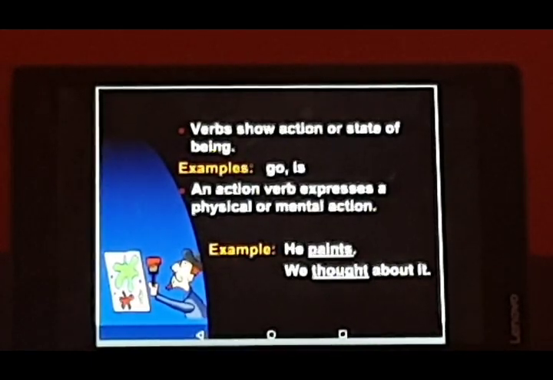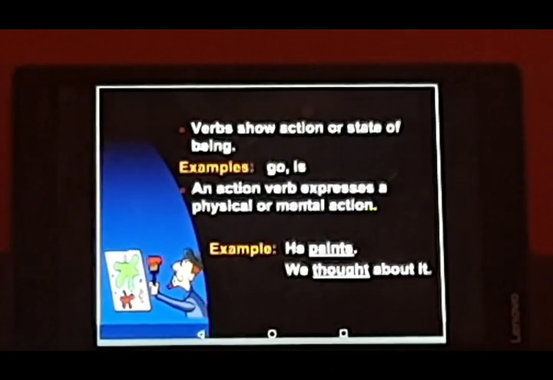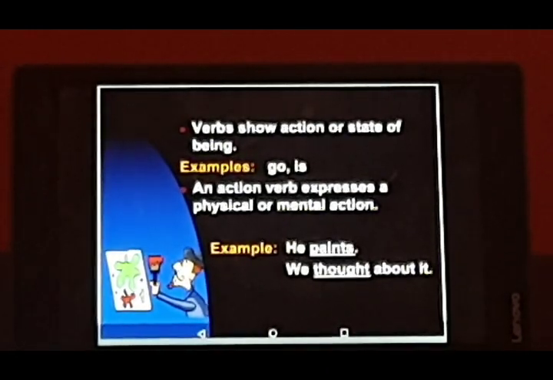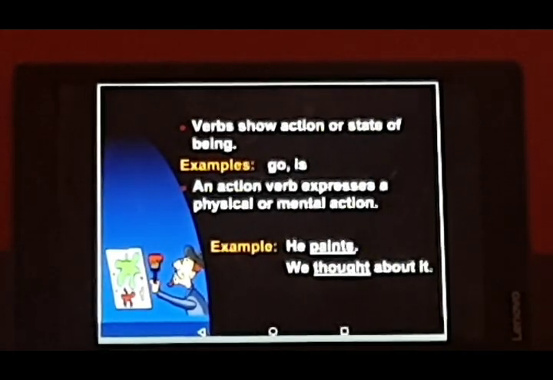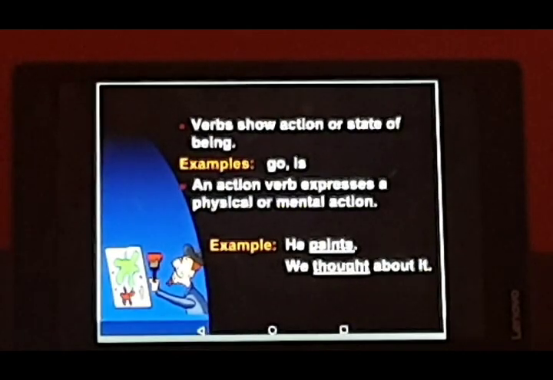That is why I'm saying that it is a very important topic. If you know verbs well, if you know their usage well, then nothing can stop you from understanding and speaking grammatically correct English.